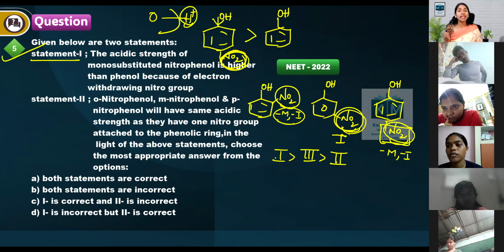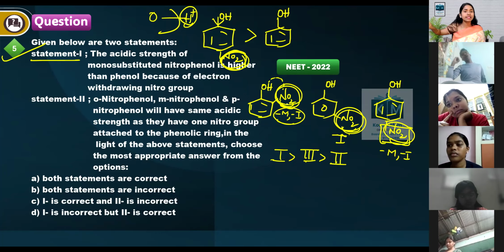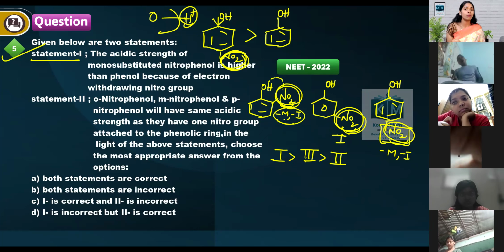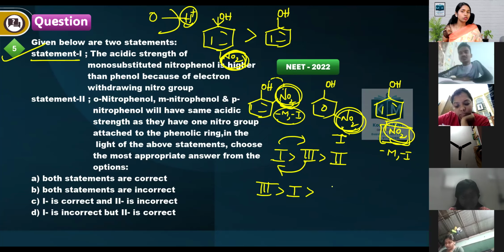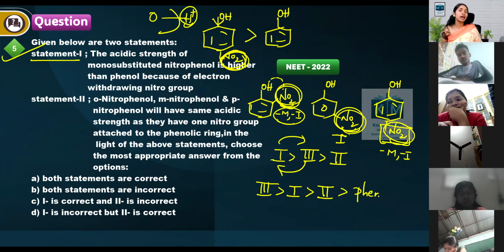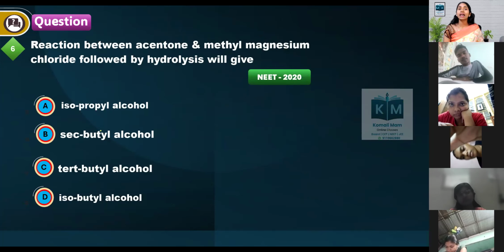Correct. But in this, again 1 and 3, even though it is very close, due to the presence of intramolecular H bonding, it doesn't like to fire that H plus ion outside because it is getting stability due to intramolecular H bonding. So para and ortho, which is more acidic? Para is more acidic, then ortho is more acidic, then meta is more acidic, and last one is phenol. Everybody clear? So this is the acidic order; the one given in statement number 2 is wrong. So A is correct, 1 is correct and 2 is incorrect. Option C is the correct answer.